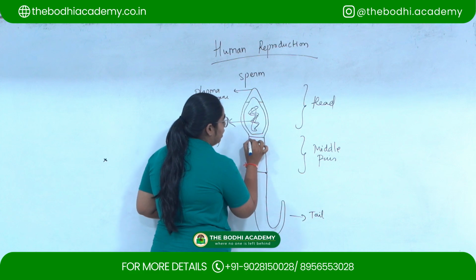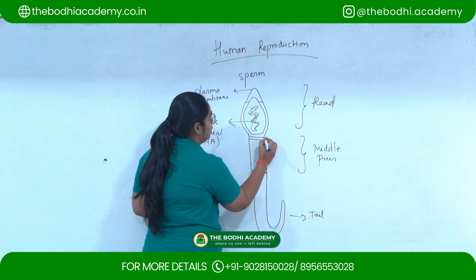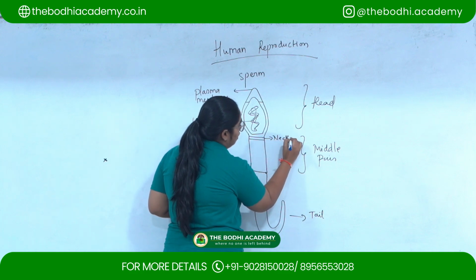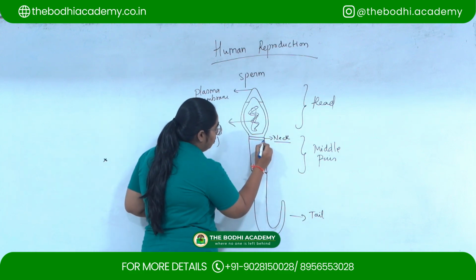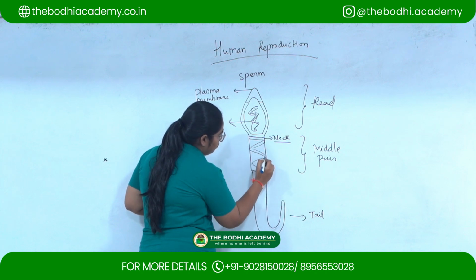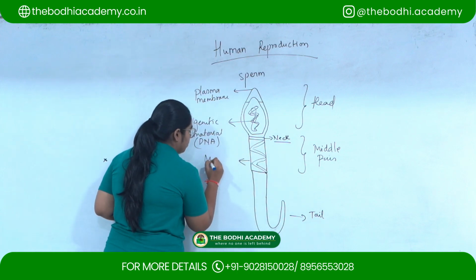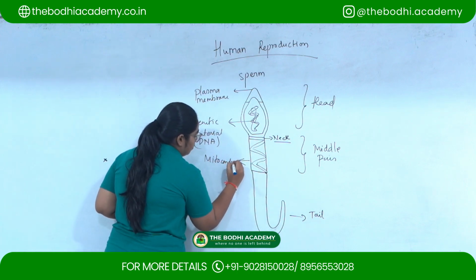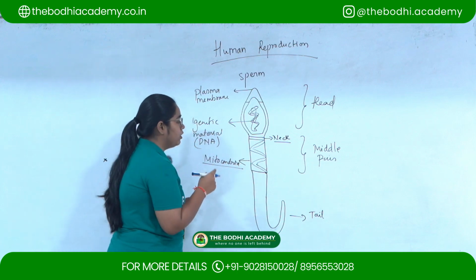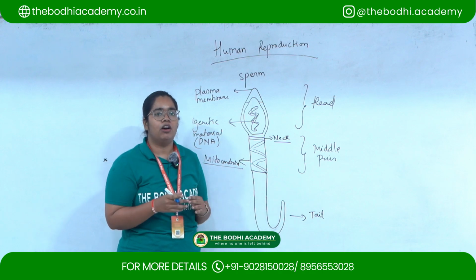Then this is the neck part, and inside the middle piece there are mitochondria, a cell organelle also called the powerhouse of the cell.